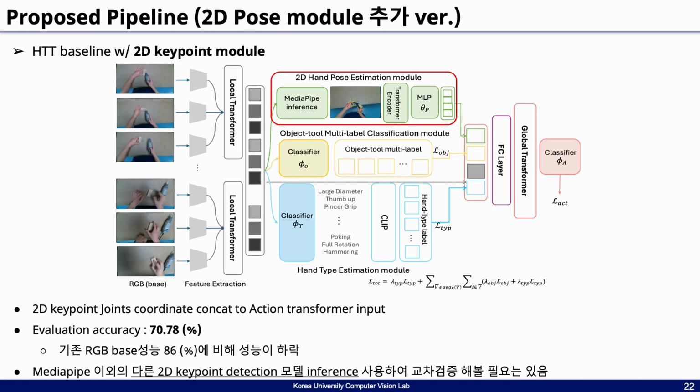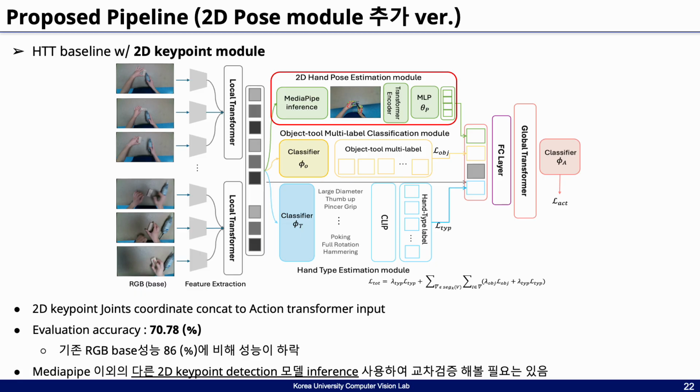This is our current customized version of the baseline HTT model, which is being trained on the server with an added 2D pose estimation module. We based our design on the pose module from the In My Perspective, in My Hands paper. In our setup, the 2D pose features are passed through a transformer encoder and an MLP, and the resulting features are concatenated with the flattened RGB features just before the action classifier.